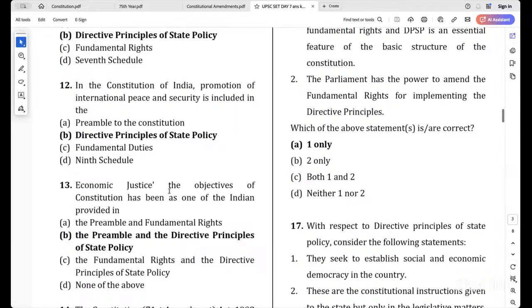Then economic justice, one of the objectives of the Indian Constitution, is provided in the Preamble as well as in the DPSP. In the Preamble, we see justice: social, economic, and political. And with respect to DPSP, both social justice and economic justice are ensured through DPSP.